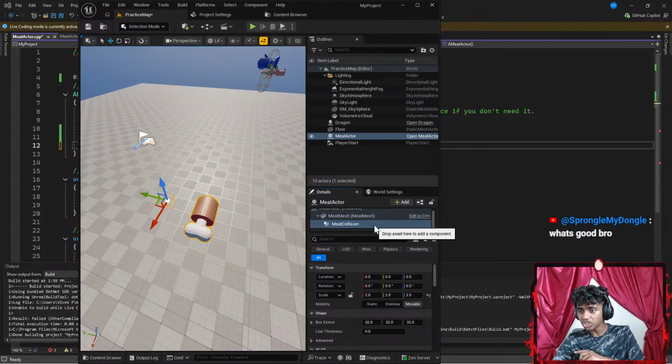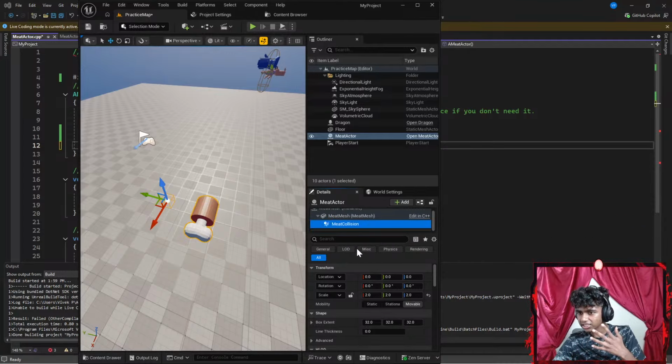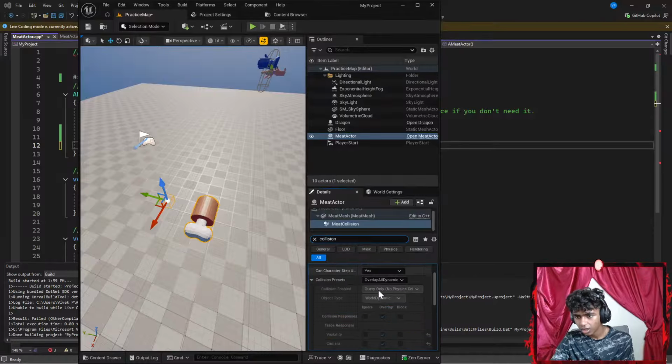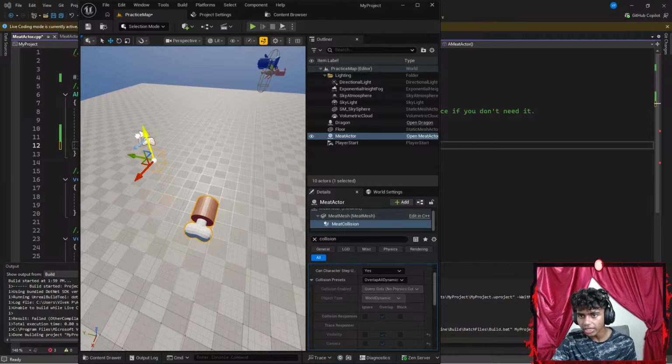That's it. Now my meat collision is going to be in my details section. Do I need to do something here? Maybe I go with something like collision. Okay, in my collision, I see something like this. Do I see my box? Where's my box? Oh, I see. Okay, there is my box. I want to click R to scale my box up.